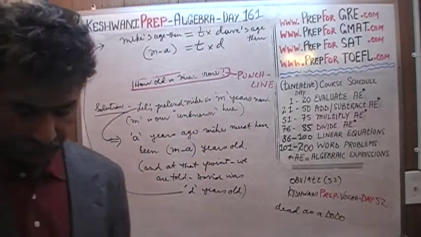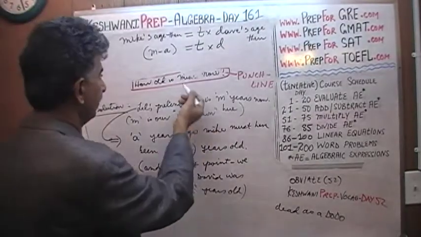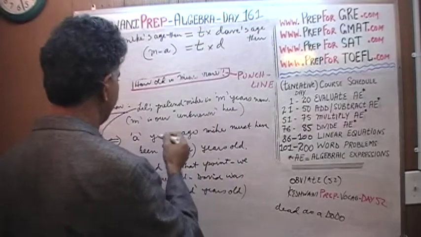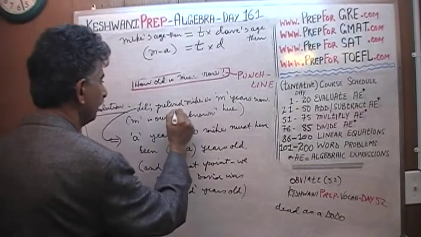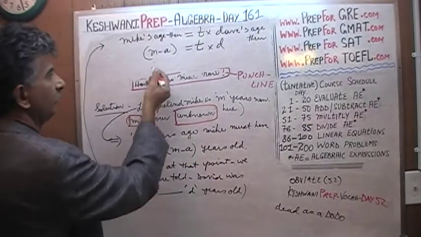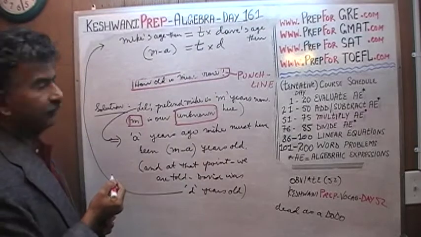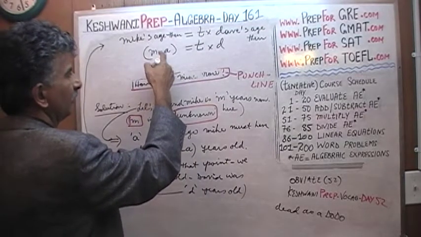That's the biggest hurdle. Once we have our equation, we can solve for the unknown. The unknown is M. So all we have to do is solve this equation for M, which is very easy. All we have to do here is get rid of this A. How do we get rid of this A?